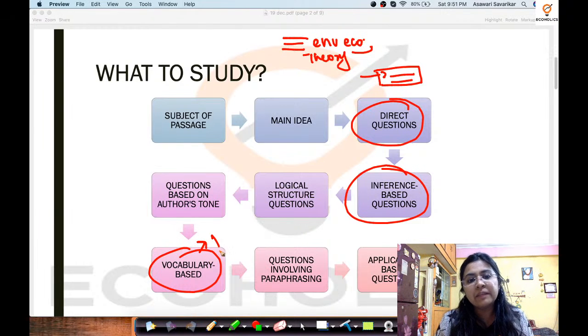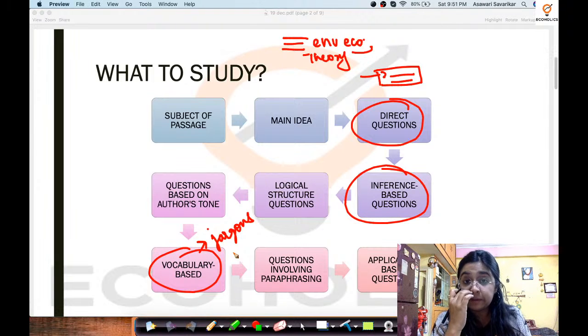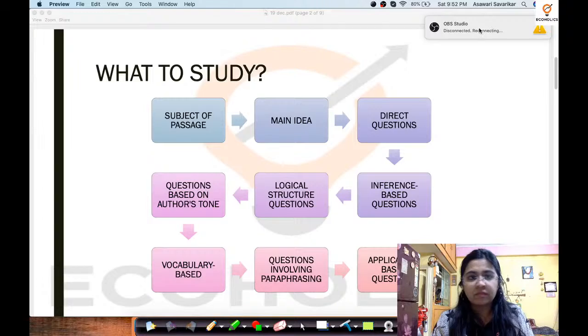So you can have jargon, as I was saying, some terms that you can definitely learn with respect to any type of segment. You have so many segments. We have about 10 segments related to economics. We have not just micro and macro, but we have public economics, population studies, environmental economics, and international economics.